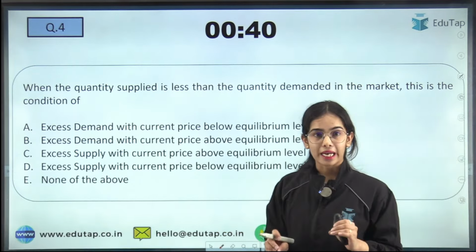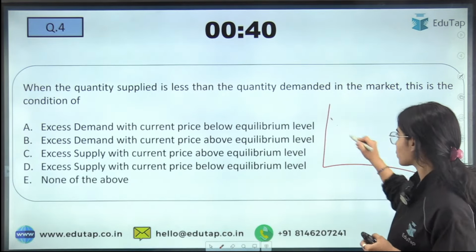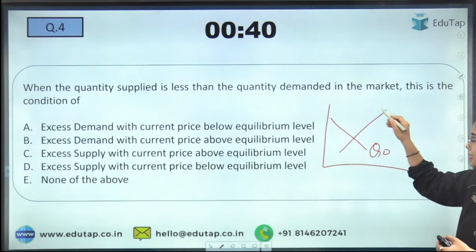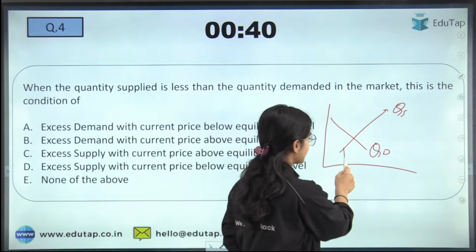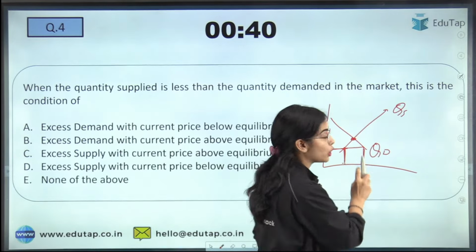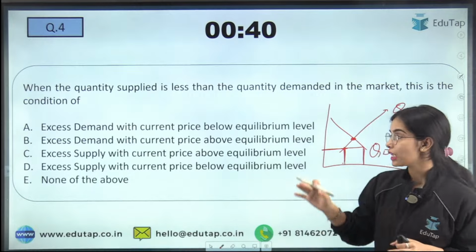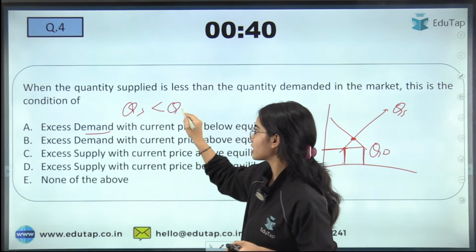When the quantity supplied is less than the quantity demanded in the market. So simply, this is the quantity demanded and this is the quantity supplied. When the quantity supplied is less than the quantity demanded, you can see that the price is below the equilibrium level. So there is excess demand, quantity supplied is less than the quantity demanded.